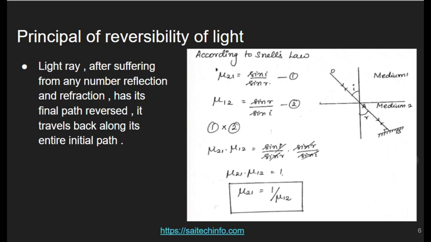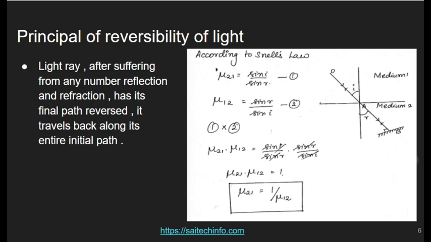So here we have a diagram. Medium 1, medium 2, incident ray. It is represented as OA, and the next one is AB. Here I have included a plane mirror. It reflects back the ray and so it travels back along its entire initial path.